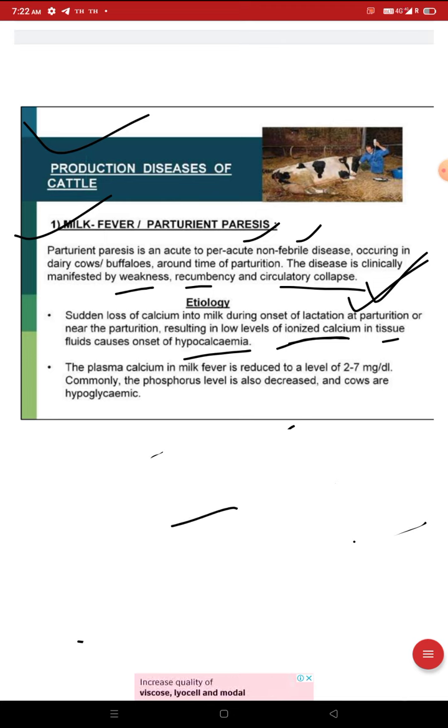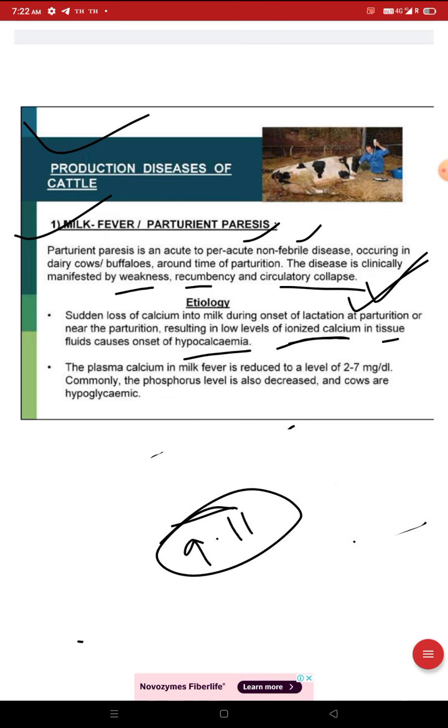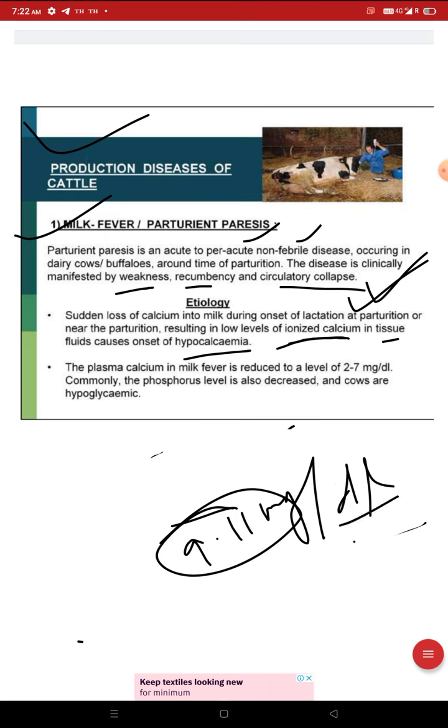In the blood of the animal, the normal calcium level is 9 to 11 mg per deciliter, but suddenly the calcium is released through milk and there is a deficiency of calcium in the body of the animal. That results in hypocalcemia, and the plasma calcium in milk fever is reduced to a level of 2 to 7 mg per deciliter. Commonly the phosphorus level also decreases, and cows are hypoglycemic.